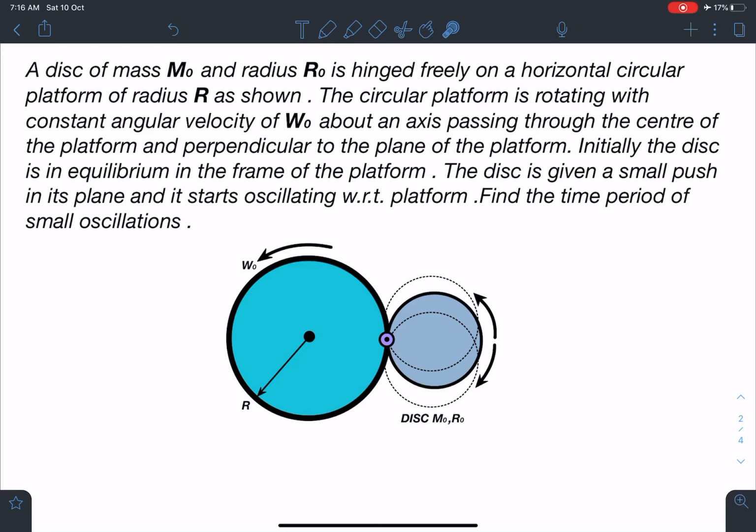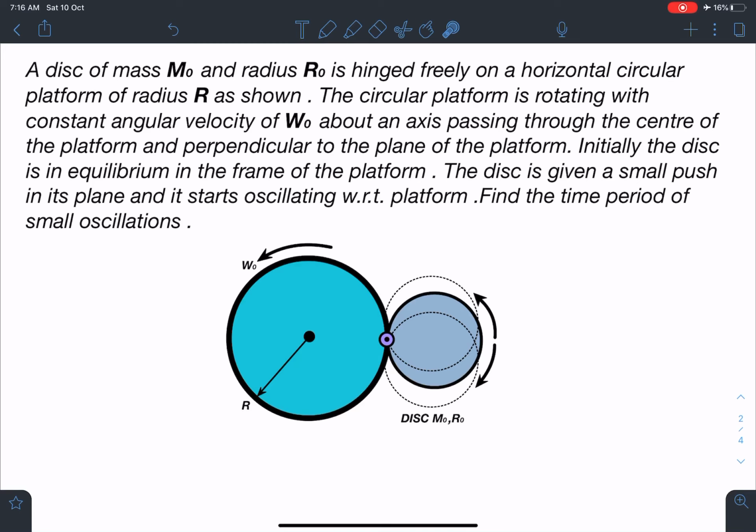This is Nitin here, and today I have come up with another problem. By the way, it's the original problem. So here is the statement of this. A disk of mass m naught and radius r naught is hinged freely on a horizontal circular platform of radius r as shown. The circular platform is rotating with constant angular velocity of omega naught about an axis passing through the center of the platform and perpendicular to the plane of the platform. Initially, the disk is in equilibrium in the frame of the platform. The disk is given a small push in its plane and it starts oscillating with respect to platform. Find the time period of small oscillations.